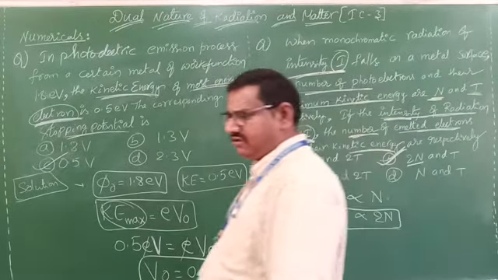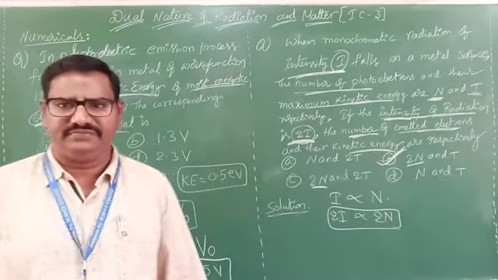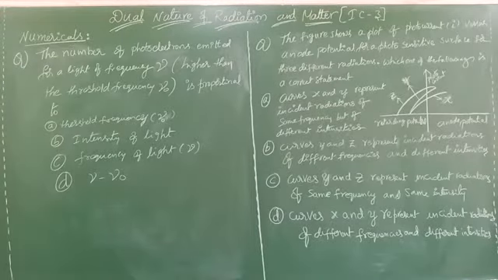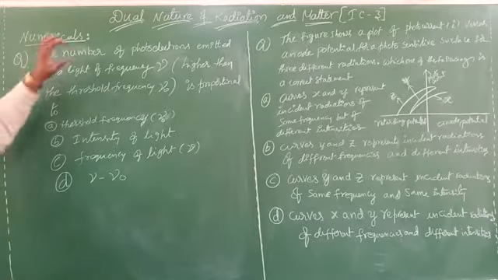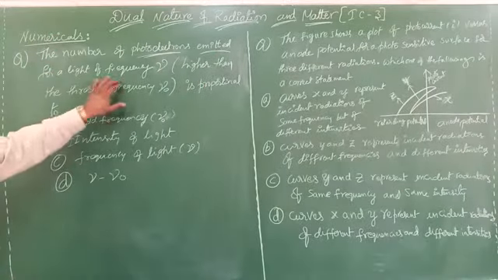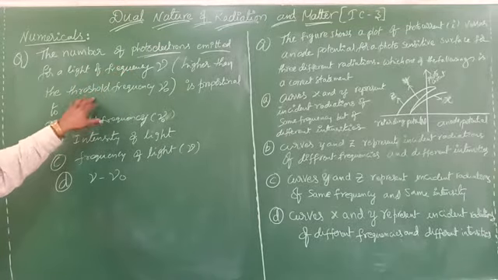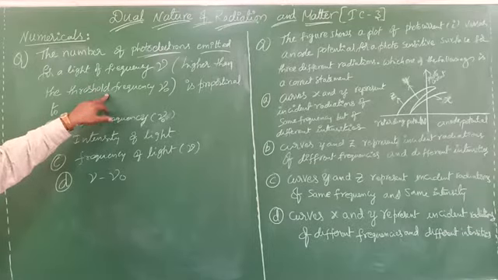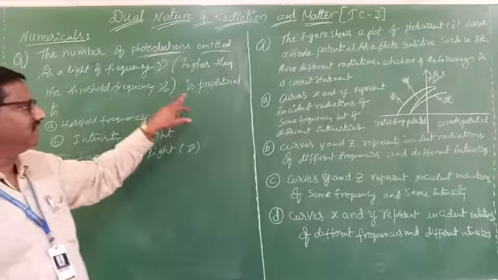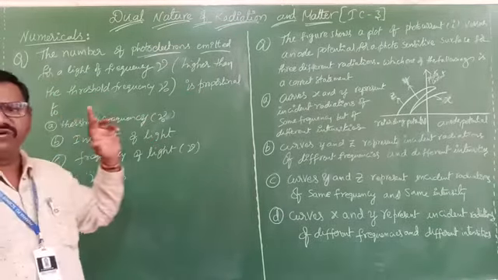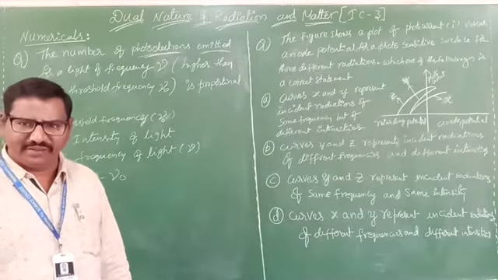That is the problem here. Very, very simple. Next one, see here. The number of photoelectrons emitted for a light of frequency nu higher than the threshold frequency, then only photoelectrons will be emitted from the metal surface. On which factor does it depend?